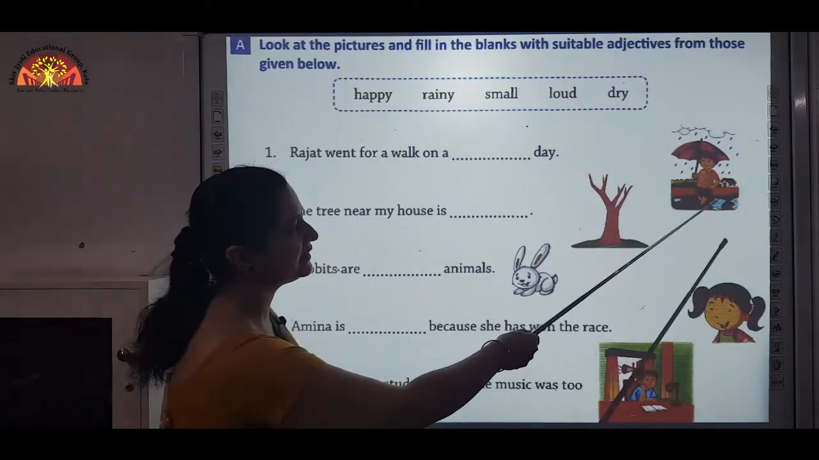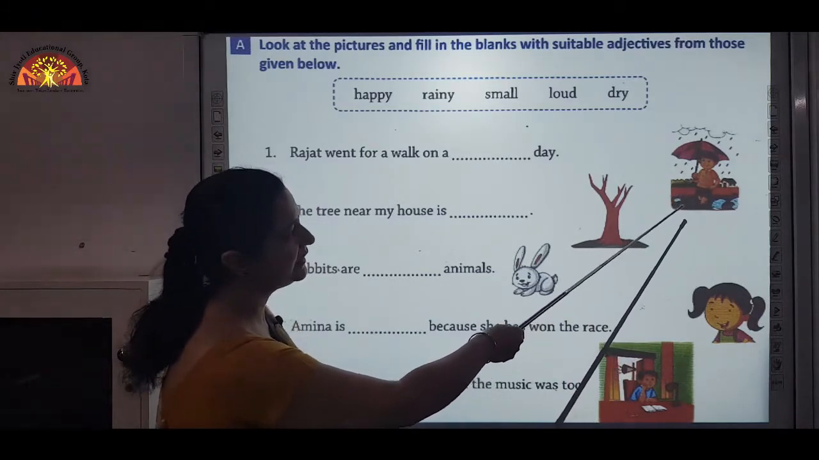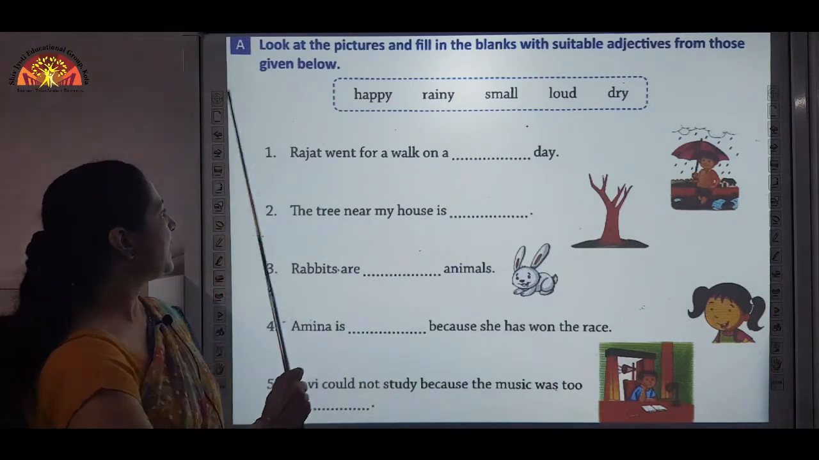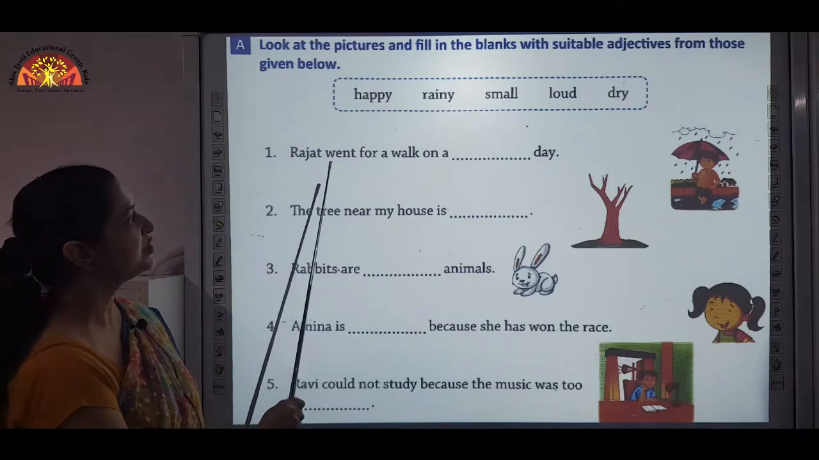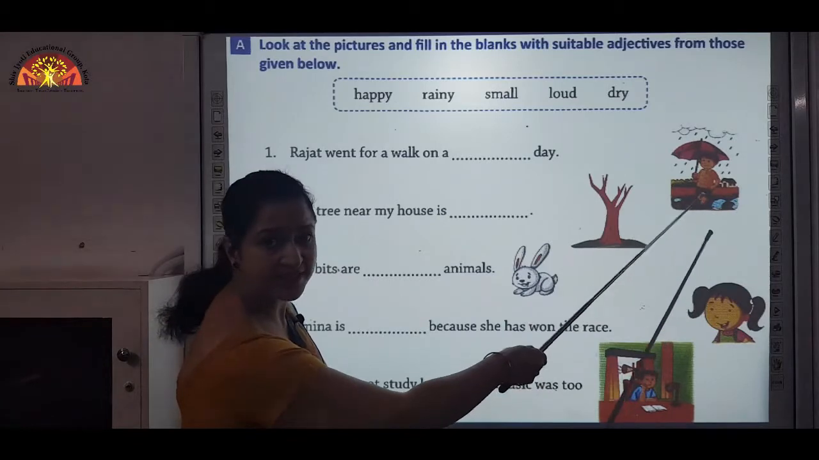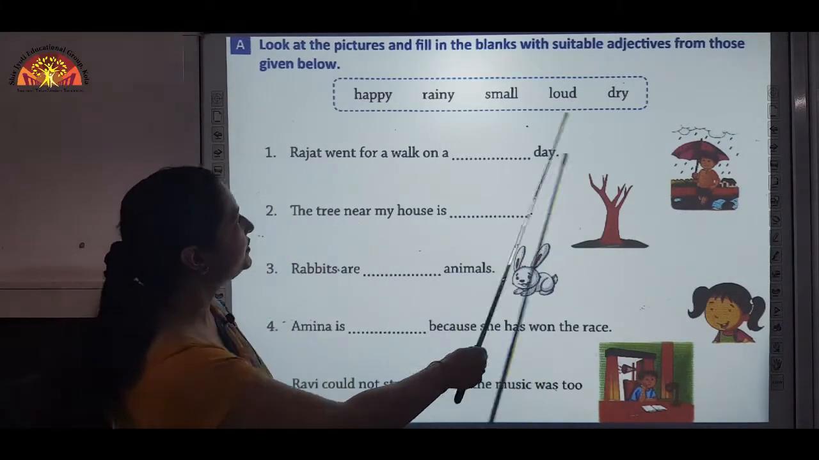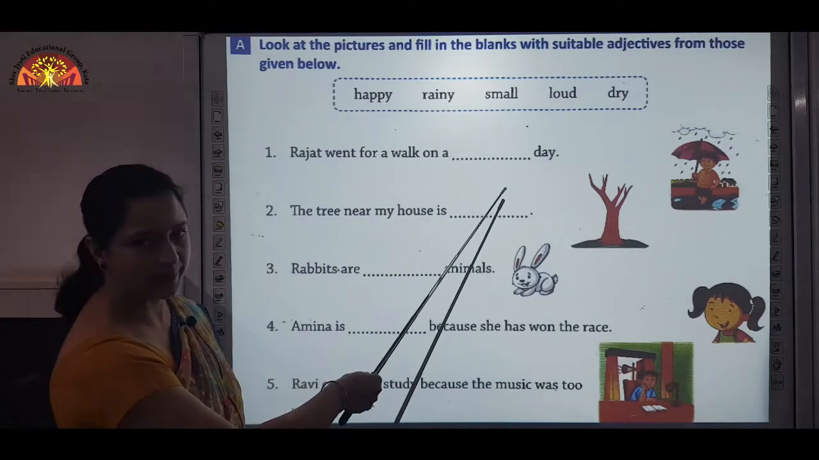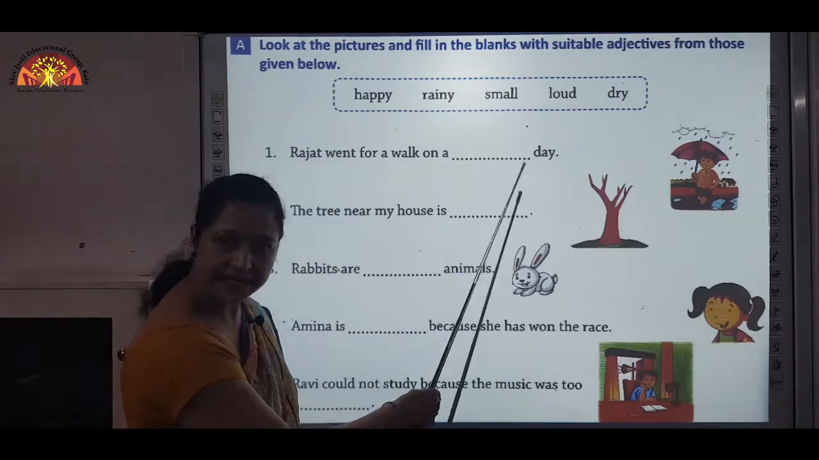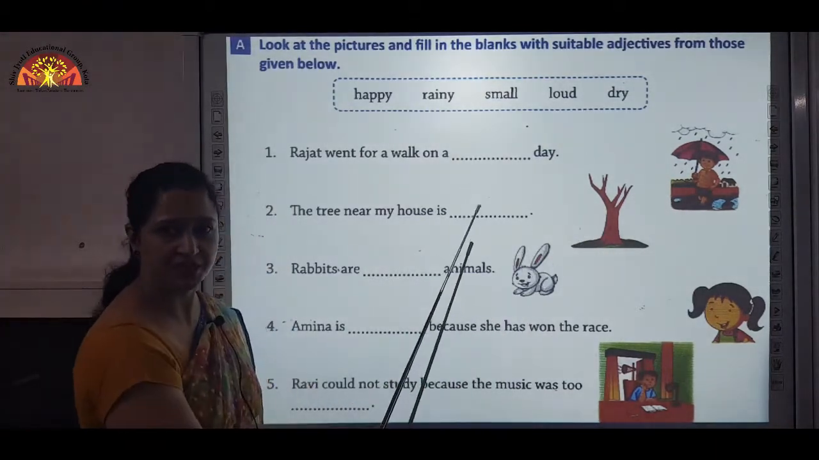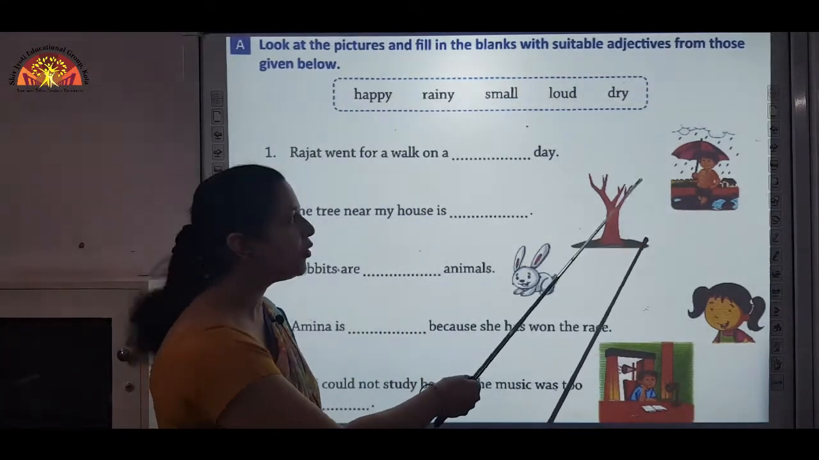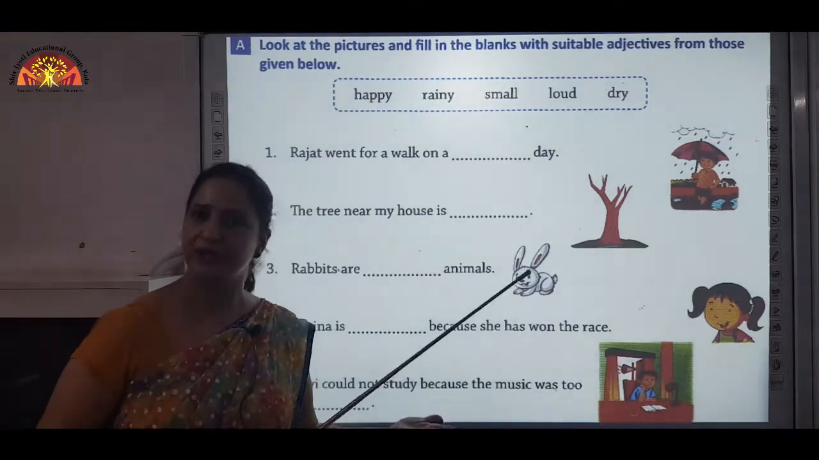Now first observe the picture. The first picture is given here of a boy. He is walking, an umbrella is in his hand. It is a rainy day. Now the first sentence is, Rajat went for a walk on a dash day. Now as you can see, it is a rainy day. So out of these adjectives, rainy will come here. Rajat went for a walk on a rainy day. Here day is a noun and for this we are using the adjective rainy, because rainy is describing, is telling us more about day, that what type of day it is.